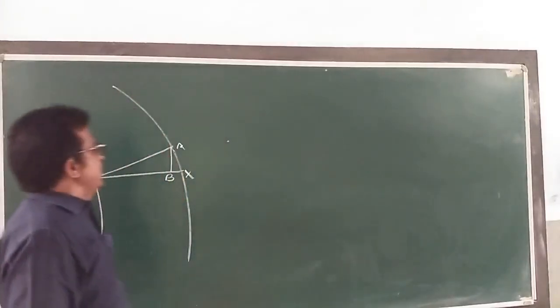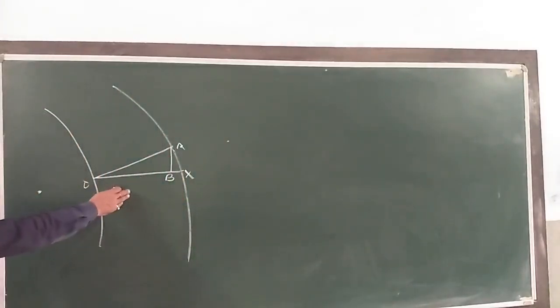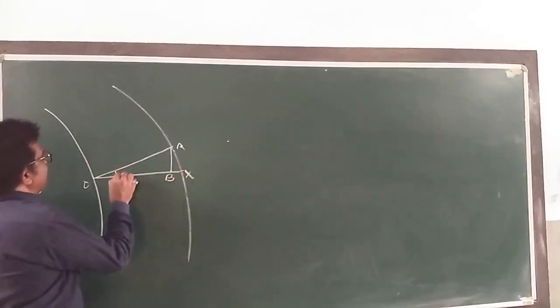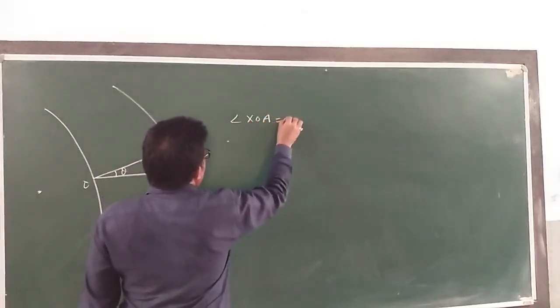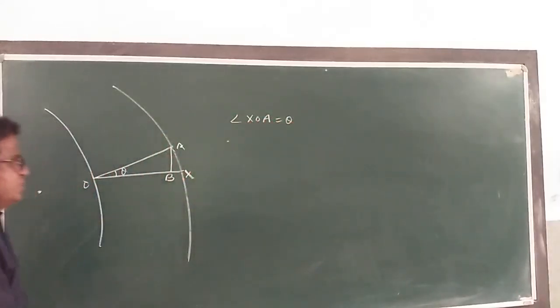That is called raising. OX is a horizontal line. OA is the level of the bent curved road. The outer edge has been raised by an angle theta. Right?